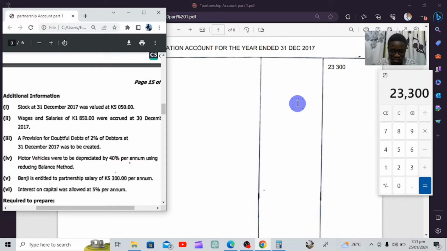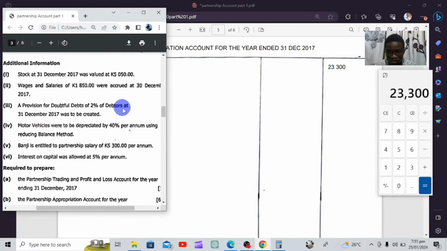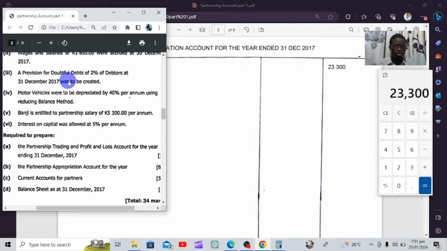So now, if they bring interest, that interest is supposed to be added to the profit that they've made. So it's an added income to the profit that these guys made. It increases the income, because these guys got drawings from the business. Then when returning that money they got, they're supposed to return it with interest. So that interest, we're going to add it to here, but we don't have interest on drawings. I just wanted to say, in case you encounter interest on drawings, that's how you go about it. But we don't have interest on drawings, so we're going to go to